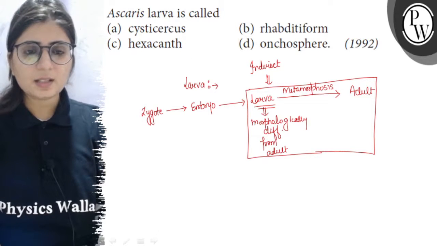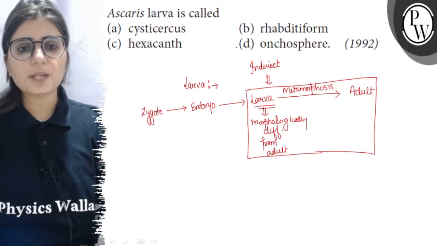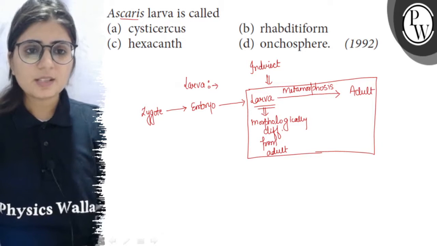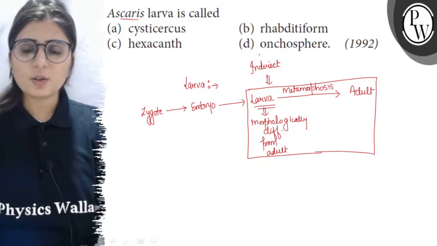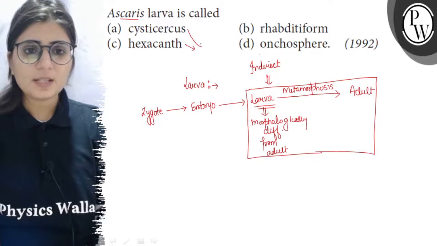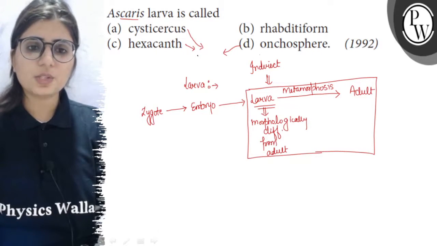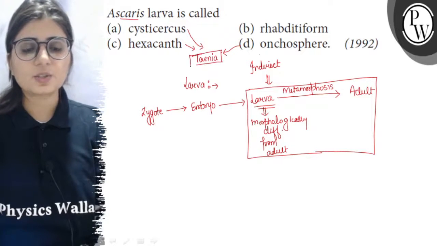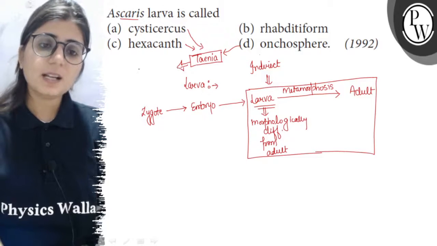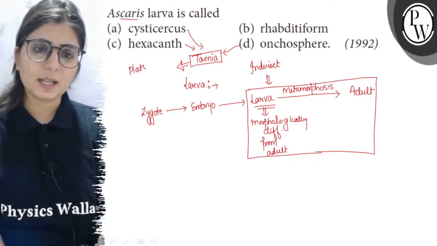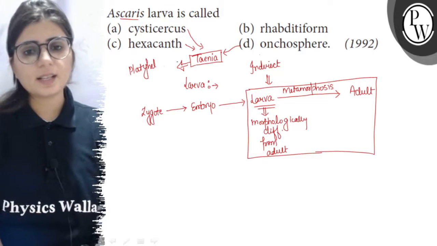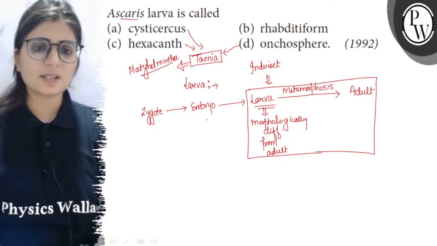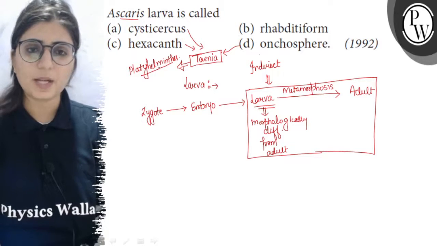So we have to tell which of these larval forms belongs to Ascaris. First is Cysticercus, second is Hexacanth and Oncosphere. These three are the larval stages which are present in the life history of Taenia solium or the tapeworm. Taenia is a member of phylum Platyhelminthes. So all these three, Cysticercus, Hexacanth and Oncosphere, belong to Taenia. These are the larval stages of Taenia, which is a flatworm or a Platyhelminth.